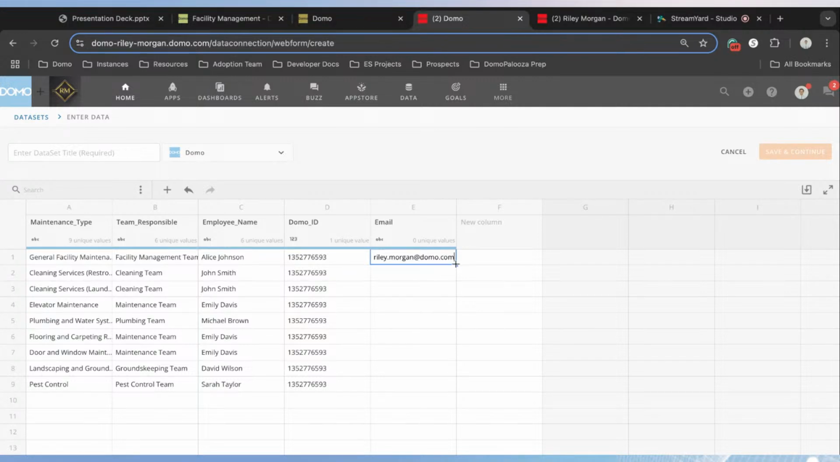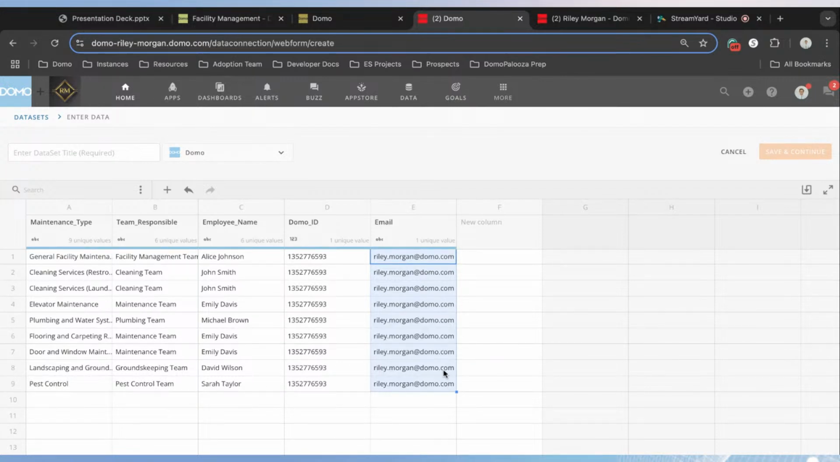And if you want to copy and paste these all the way down, you can hover at the bottom right corner, and your cursor will turn into a little plus icon. And you can drag and drop that all the way down to the bottom. So you can copy and paste it into each cell, or you can drag and duplicate all of those values. Once you have that data in there, let's give our data set a name. I'm going to call it Facility Management Mapping Table.